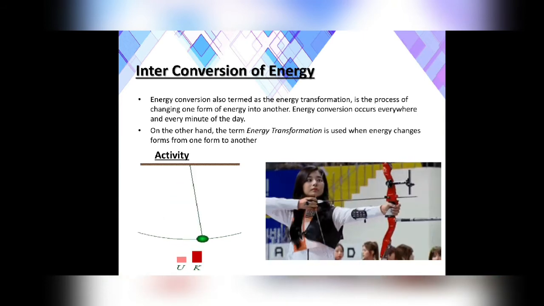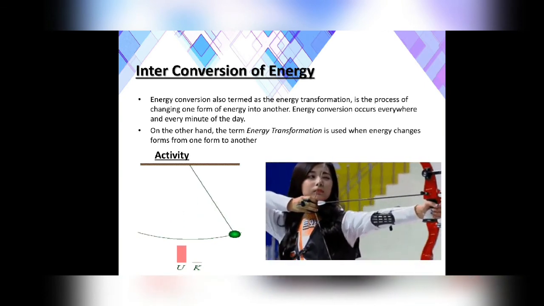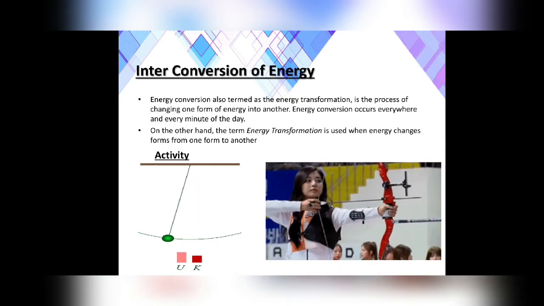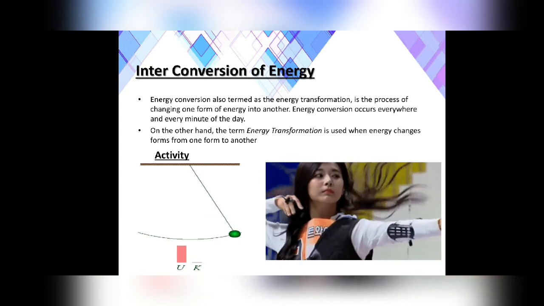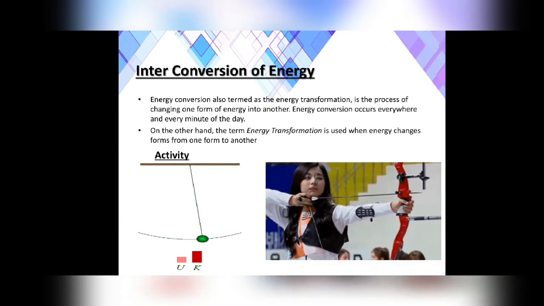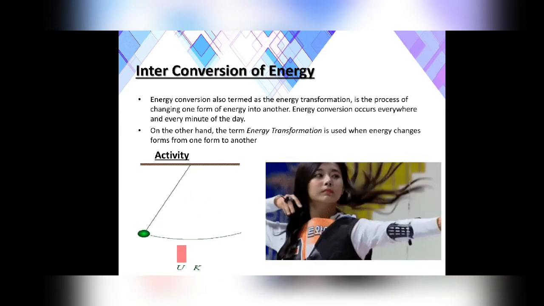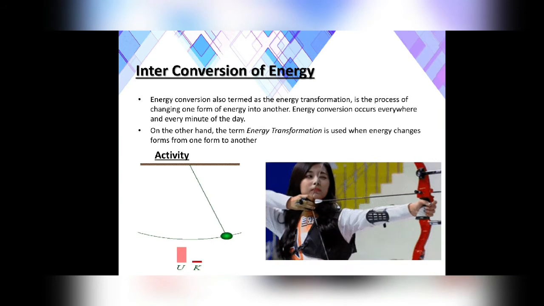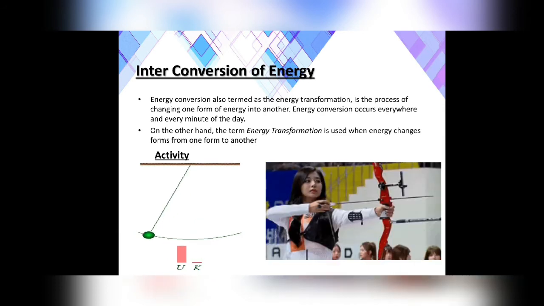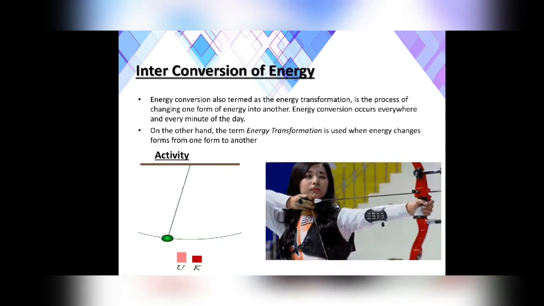To have more potential energy, we have to stretch the bow back. You can see here the girl is stretching the bow back, so that, as much as you take it back, as much as you displace the bow from its mean position, it will acquire the same amount of potential energy, because we are doing work in taking the bow from the mean position to the extreme position. So whatever work you are doing in taking it from its mean position to the extreme position, it is stored as the potential energy.